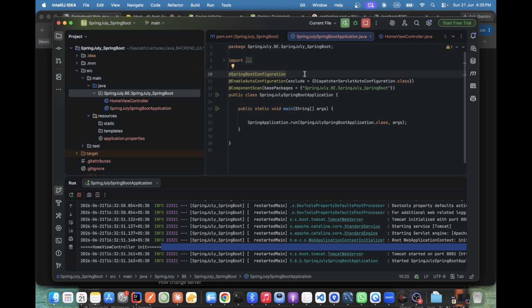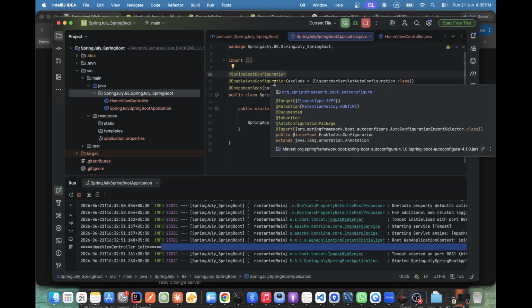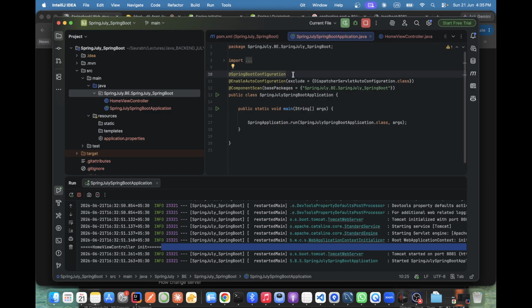We are purposefully removing those which we do not want. Otherwise, enable auto configuration contains all the classes which are required to generate the Spring Boot application, to boot the Spring Boot application.